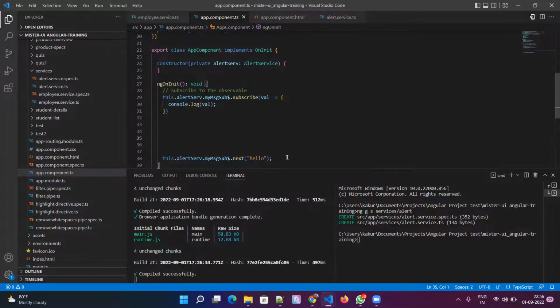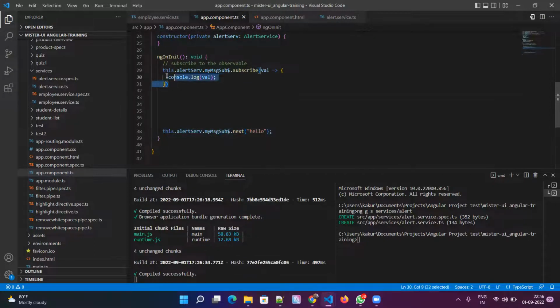Cool. So I'm just sending data from here, but again receiving in the same component. But this can be any component. You can basically send data from any component and receive in any component. So we'll see that in a minute.